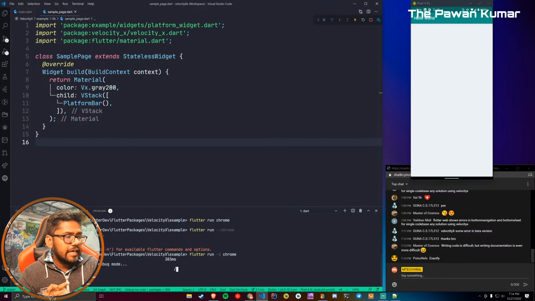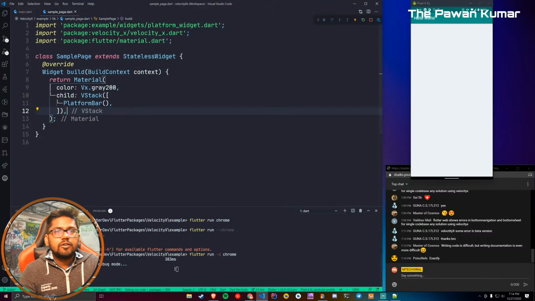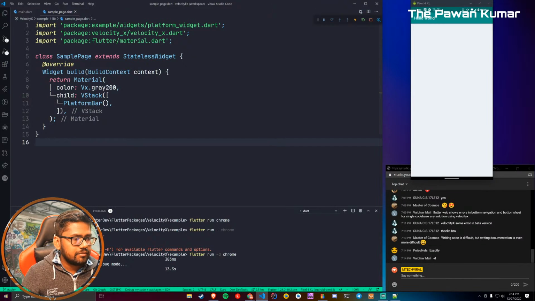Yeah, you're right. Writing code is difficult, but writing documentation is even more difficult. Now running the same code on Chrome. So this is the first small thing. Now after this you will see a lot of good things as well. So just hold for a few seconds. And now we are running it on Chrome. Where is the Chrome browser, by the way? I'm just looking for it. And I think it's taking some time.